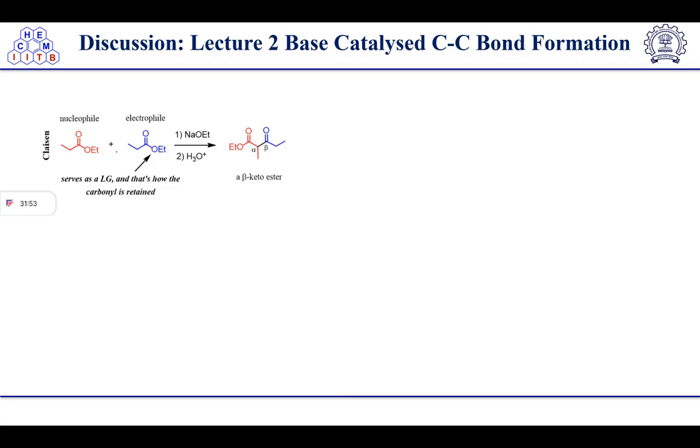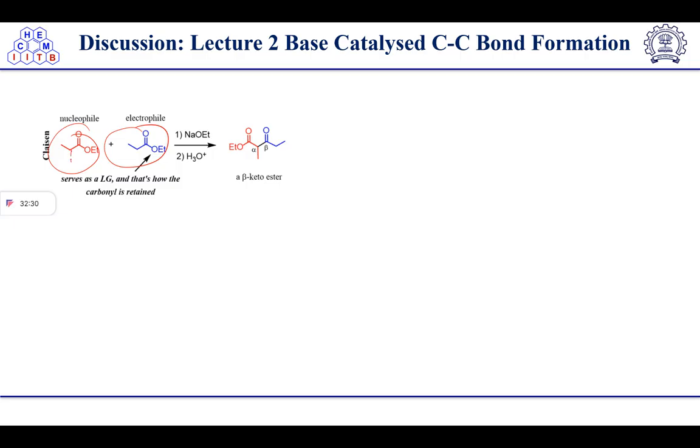In the Claisen condensation reaction, both esters are involved. One is electrophilic, and one acts as a nucleophile. Here we can see that proton abstraction will take place from either ester.